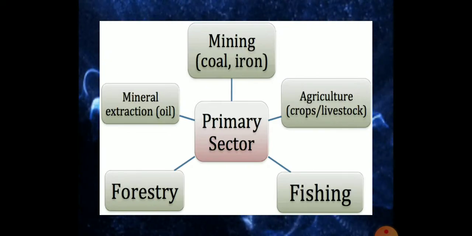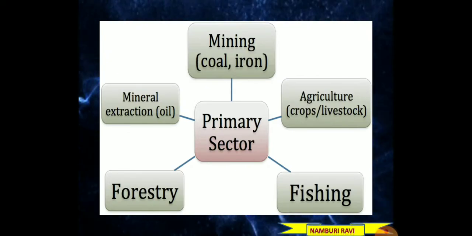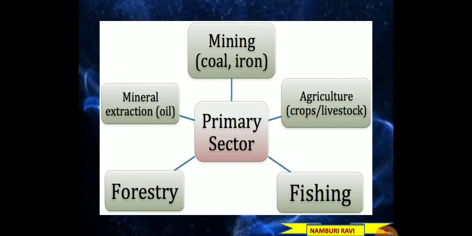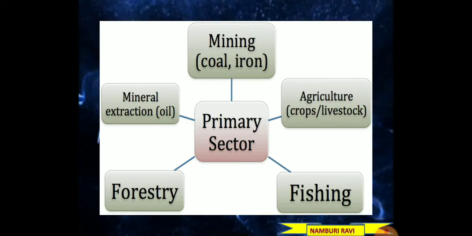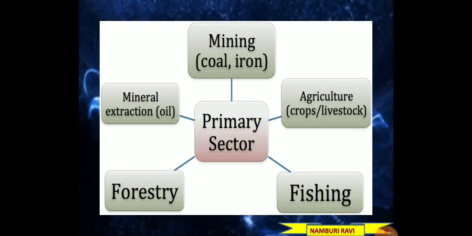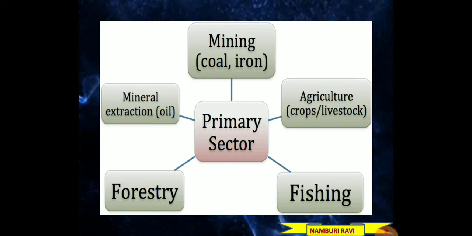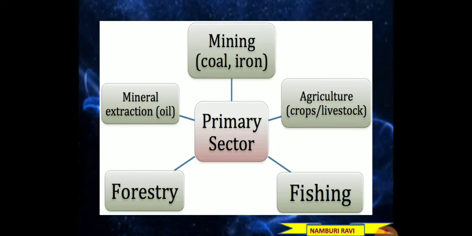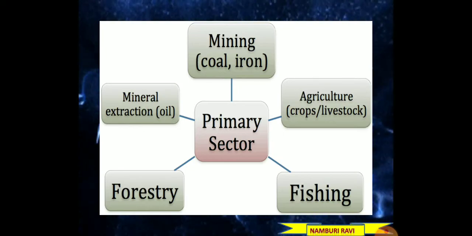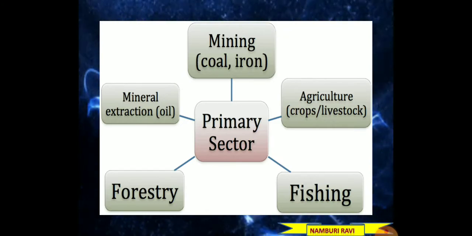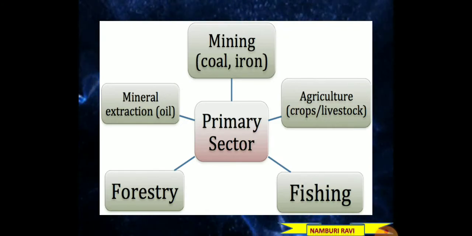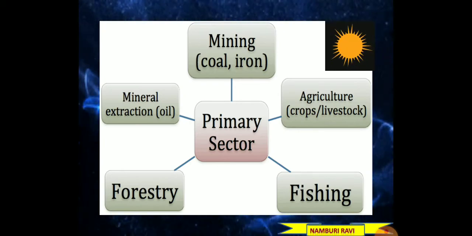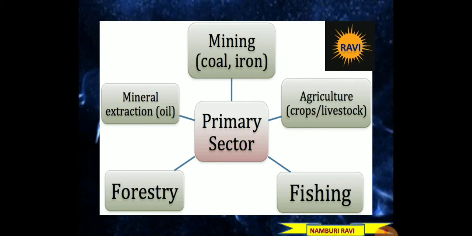Once again, we can recall the activities which come under the primary sector or agriculture. Agriculture is nothing but the growing of crops and rearing of animals together. So we can include both crops and livestock as a part of agriculture, which is the major activity under the primary sector. And the second is fishing, forestry, mineral mining and all other activities, which are a part of the primary sector or the agricultural sector.